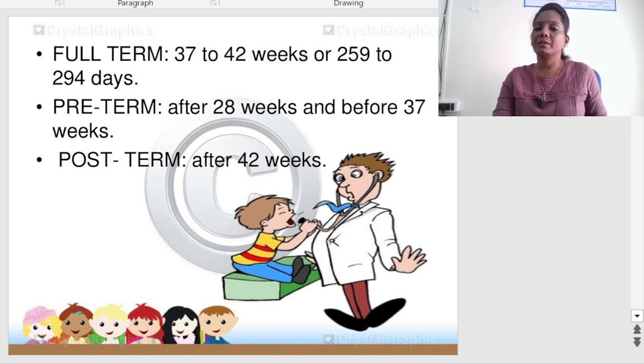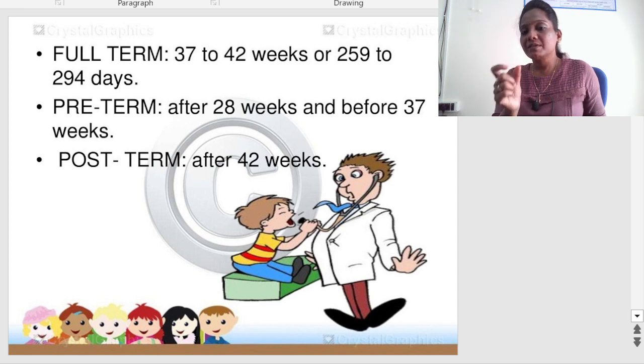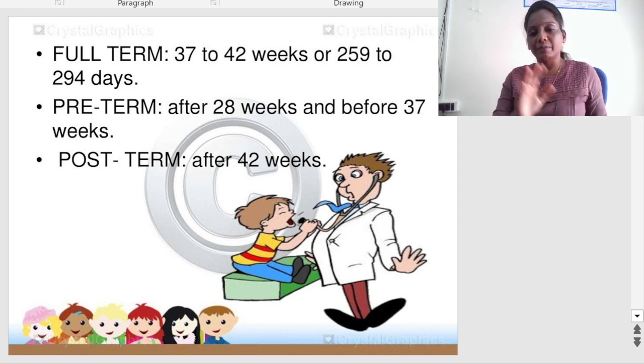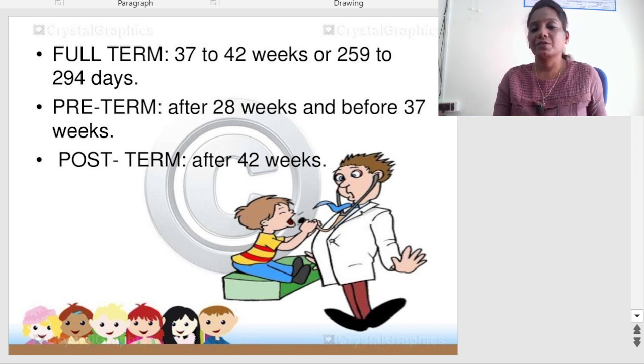Whereas preterm baby means a baby born after 28 weeks of gestation but before 37 weeks of gestation. Because for term we are saying after completion of 37 weeks to 42 weeks, so when a baby is born below 37 weeks, we call it preterm. A baby born after 42 weeks of gestation, we call it a postterm baby.